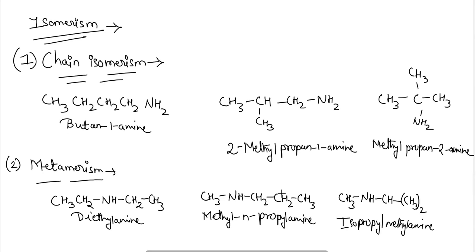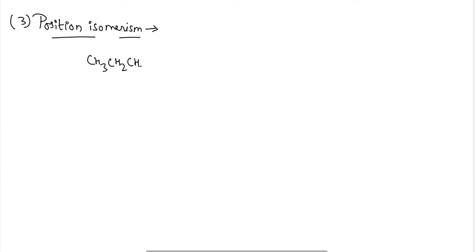Next is the position isomerism. The next type of isomerism which can be observed here is position isomerism. So in position isomerism, propane-1-amine can be taken as one example.